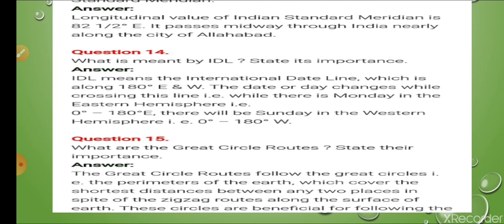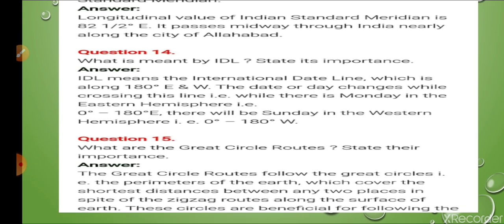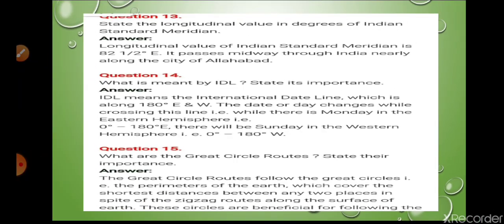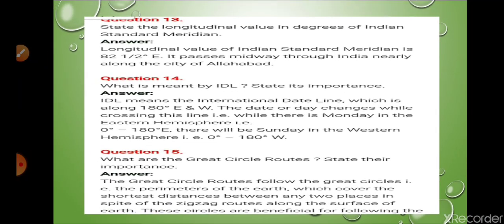Now question 15, what are the great circle routes? State their importance. So great circle routes follow the great circles, the shortest distance between any two places, in spite of zigzag routes along the surface of the earth, and these circles are beneficial for following the shortest route between two countries.